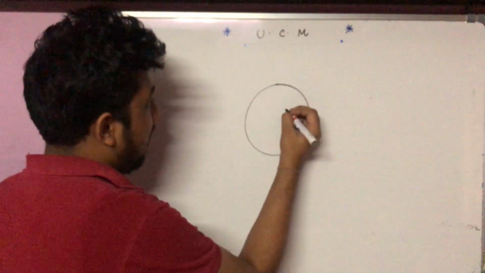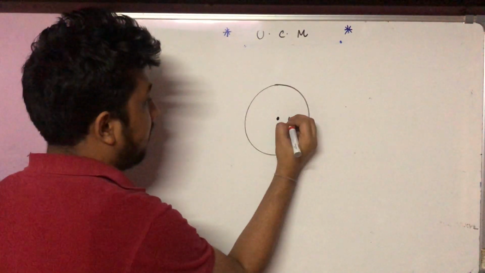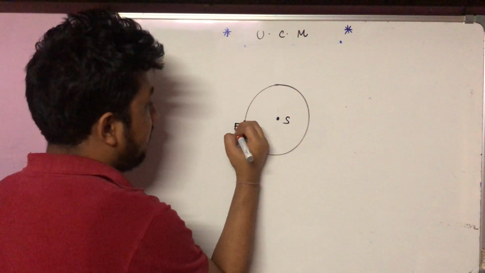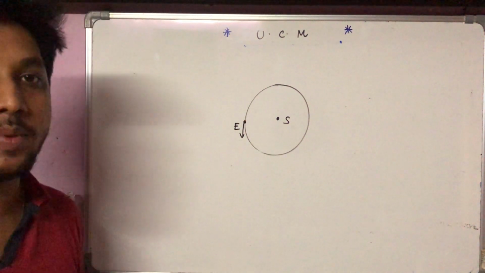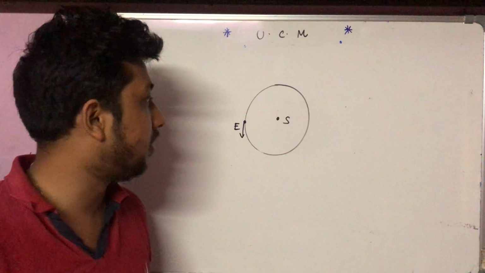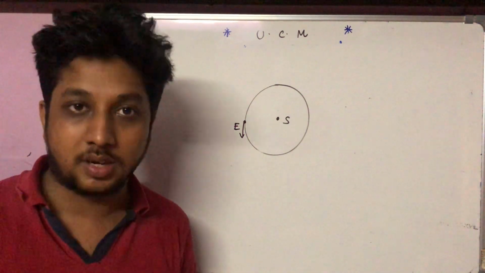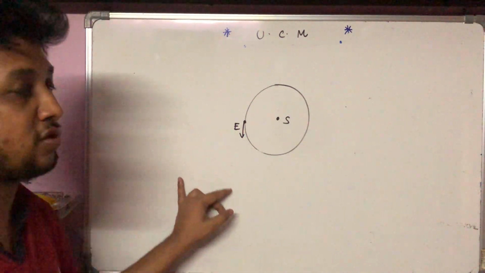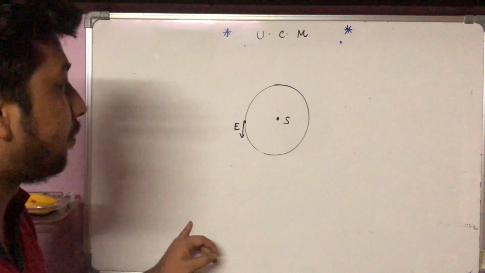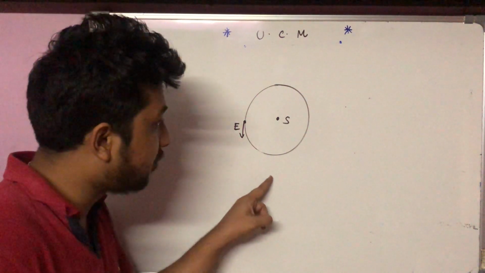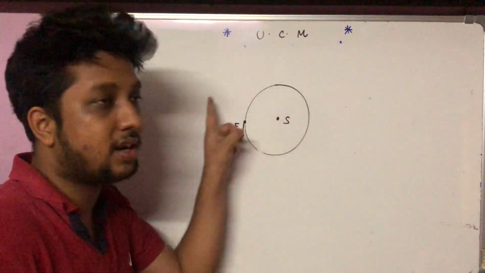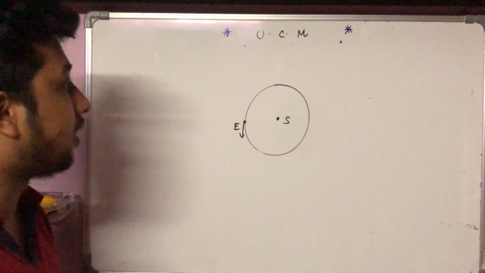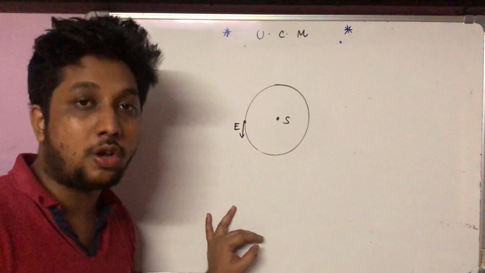Now let's say the earth is moving around the sun. Actually it moves in an elliptical path, but for simplicity, let's assume that the path is circular. So earth is moving in a circular path around the sun, with a constant speed. Its speed is not changing. But can we say that the velocity is also constant?